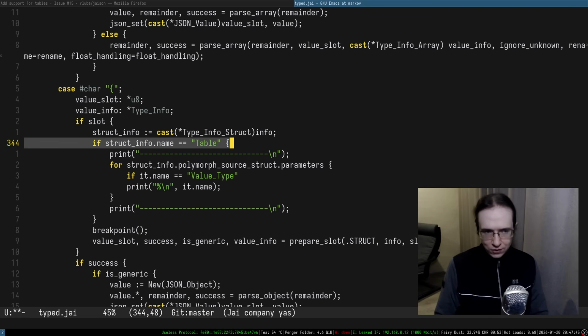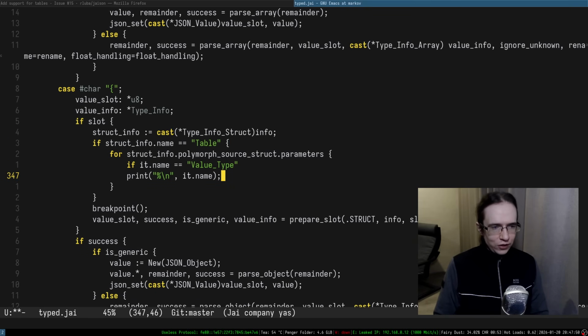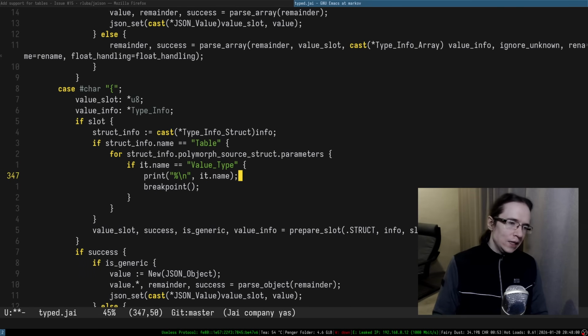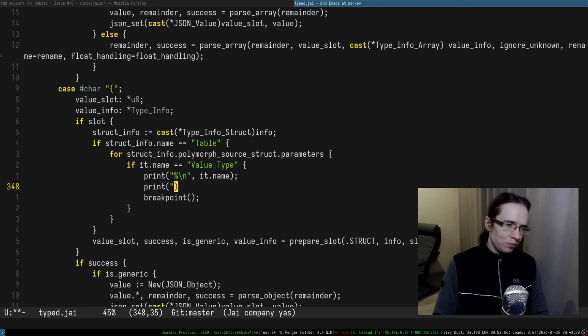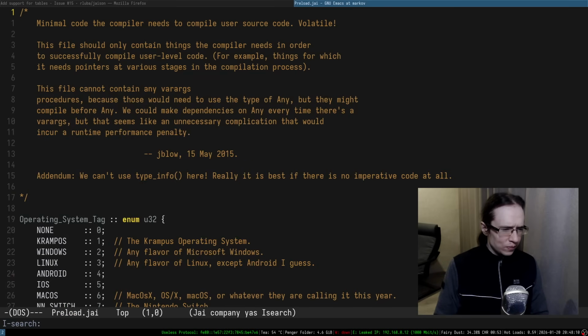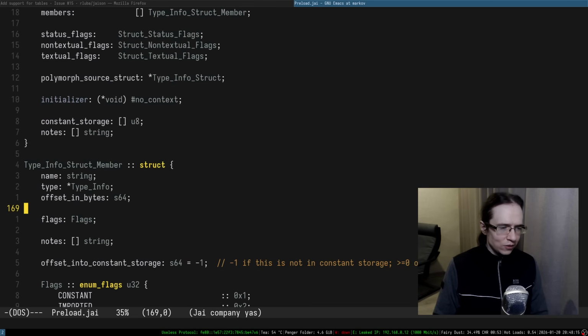So I found that this is a struct table. Okay, I'm iterating each individual thing, and I found the value type. And as I found the value type, maybe I'm going to put a breakpoint in here. I'm going to maybe even print all of its internals, right? So maybe that makes sense. Like it and preload. Member type info specified parameters, but maybe a polymorph has more things.